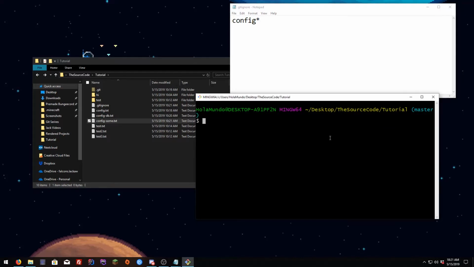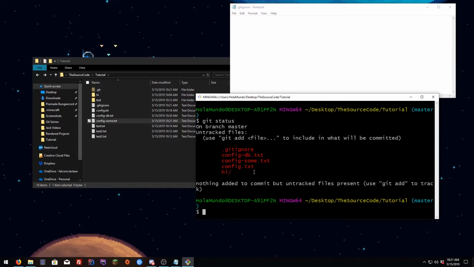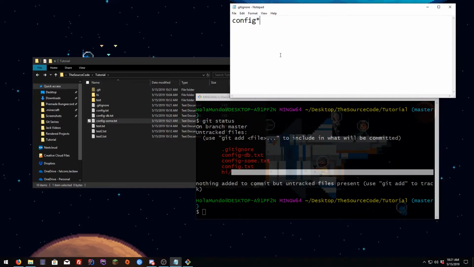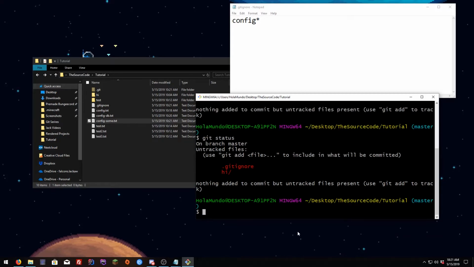First, I'm going to show you that every file is here. So if we do config and an asterisk after it, hit save, and then we go here and type git status, you're gonna see that every single config file disappeared. So if a file starts with config, it's gonna disappear.